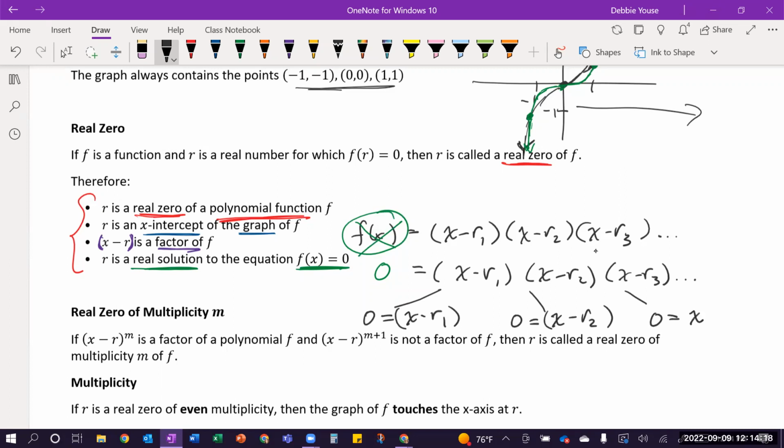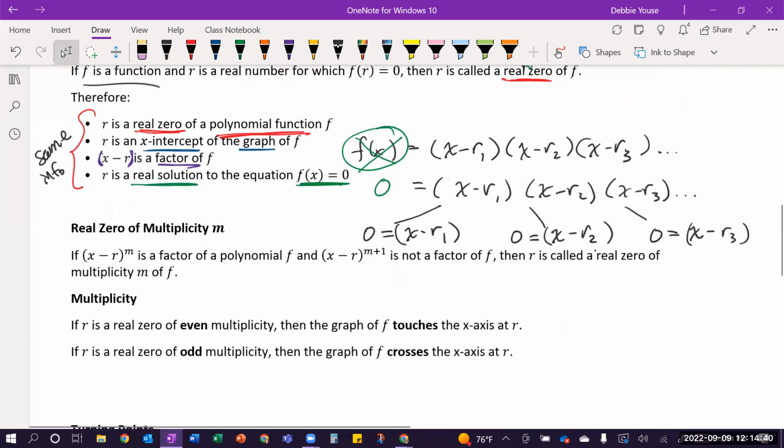And that's why these also are the same values as our real solutions, okay? So again, these are all the same value basically, and same info for our function s. You know one, you know the other, and it's all implied, okay? What you can also have is multiplicities.